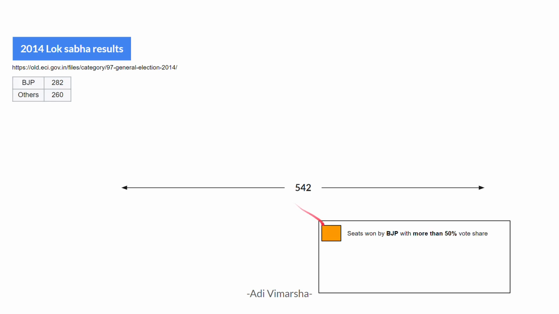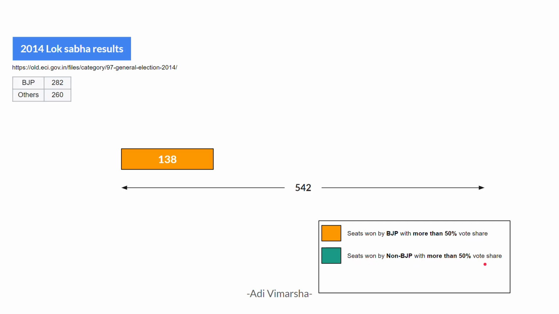Type 1 is where BJP won seats with more than 50% vote share. And there are 138 out of 282 seats where BJP got more than 50% votes. Then there is type 2, where a non-BJP party won the seat with more than 50% vote share.